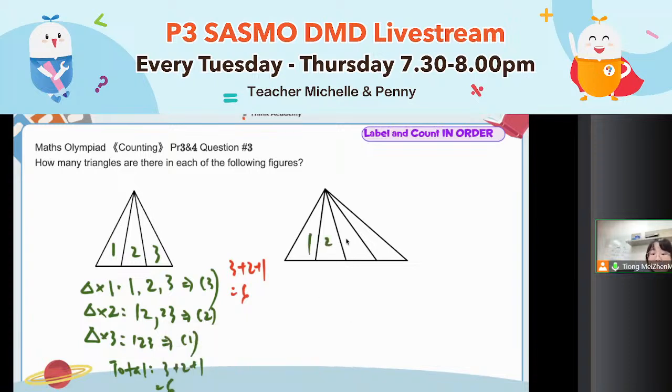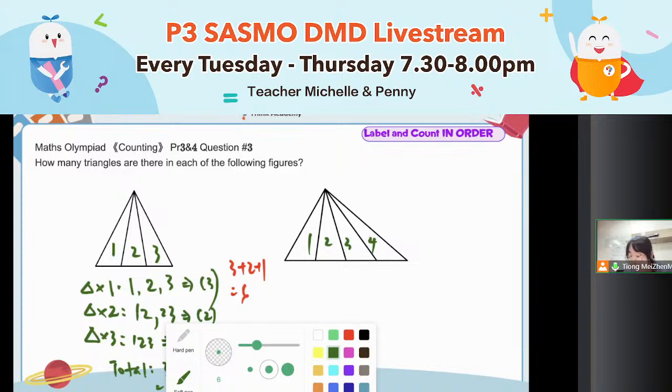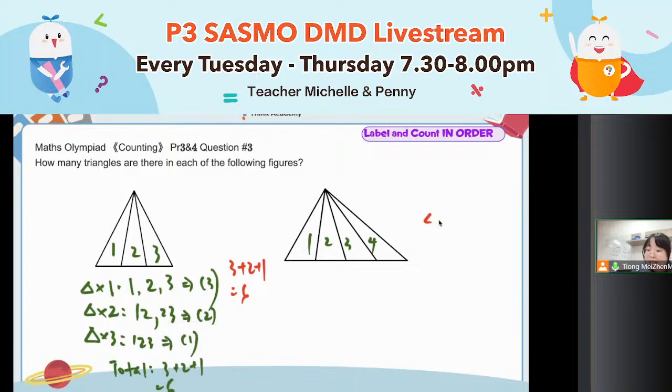What if the next question? This time, you have 4 small triangles inside. Yes. If you learn the fast method, you just do 3 plus 2 plus 1. If you learn the fast method for this one, 1 plus 2 plus 3 plus 4, the answer immediately will be, okay, I see the correct answer. Good job. Immediately is 4 plus 3 plus 2 plus 1 equals to 10.